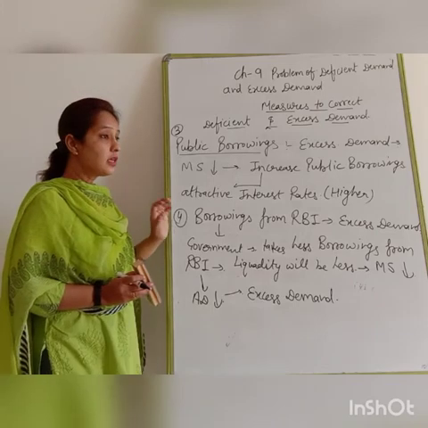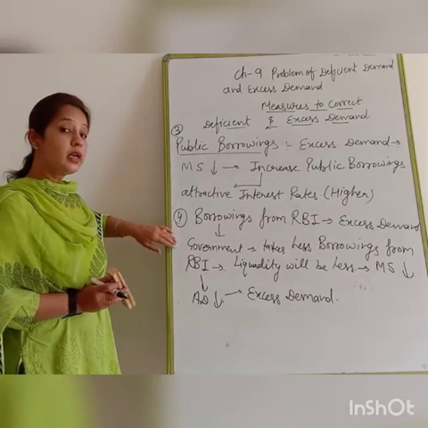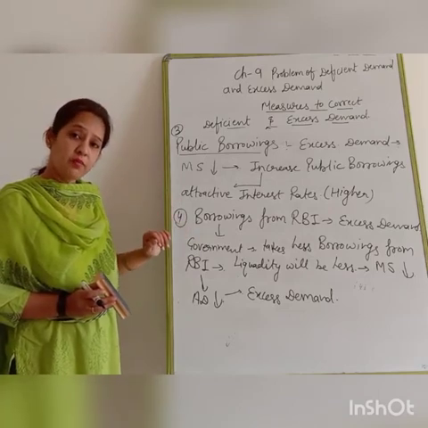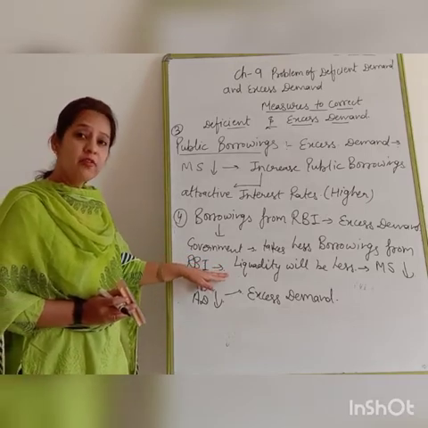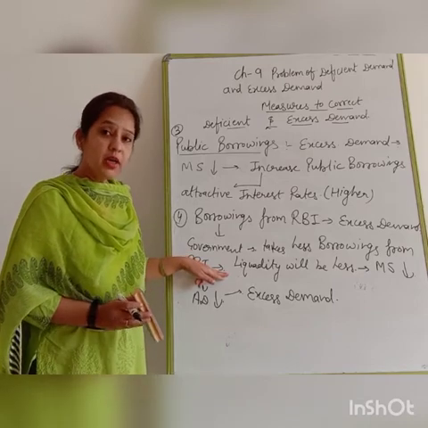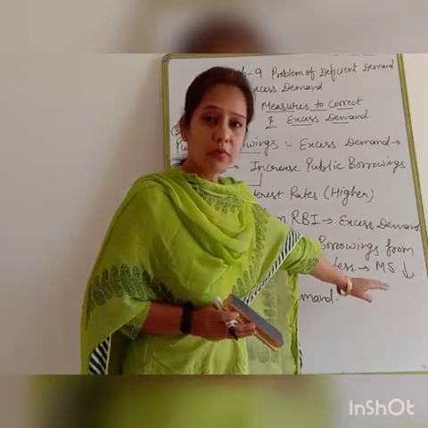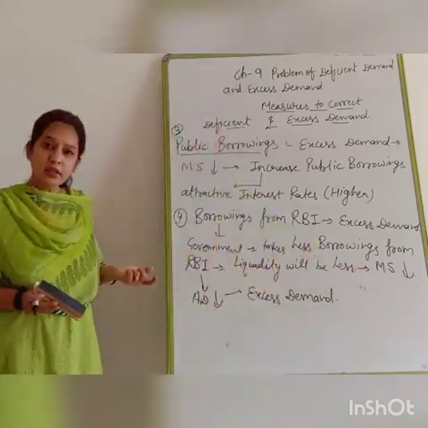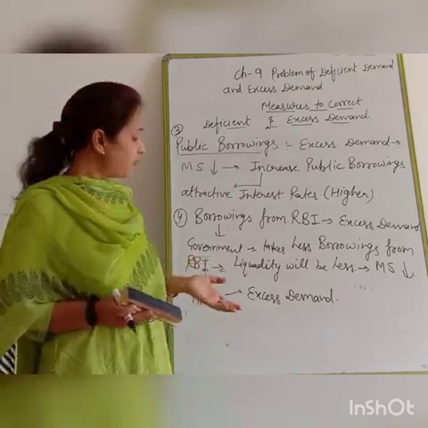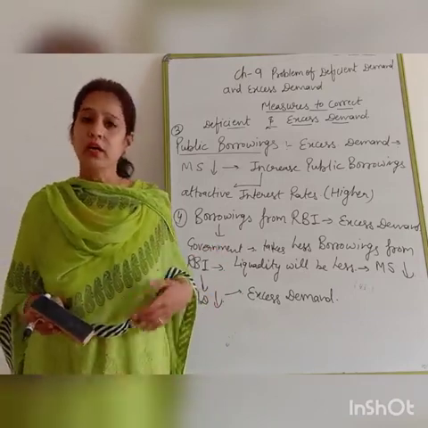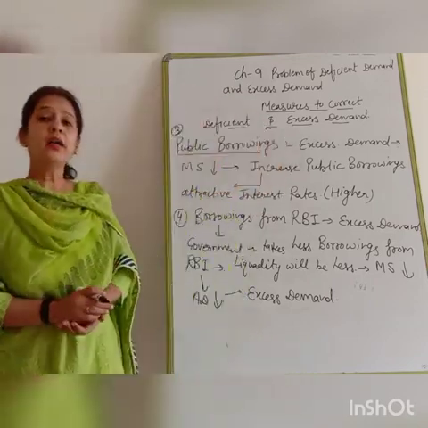Clear? When there is a deficit demand in the economy, in that condition, government takes more and more borrowings from the RBI. Because of this, the higher the borrowings from the RBI, the higher the liquidity with the government. When government has higher liquidity, definitely it will be supplied in the economy. When there is higher liquidity in the economy, demand will be higher. And when demand is higher, definitely deficit demand can be corrected. Clear? In this way, government is going to correct excess demand and deficit demand.